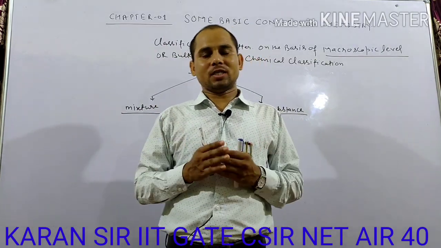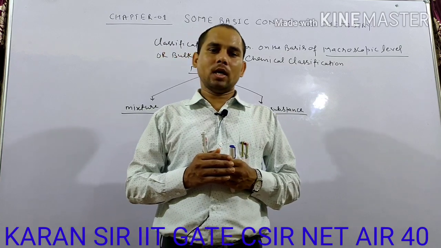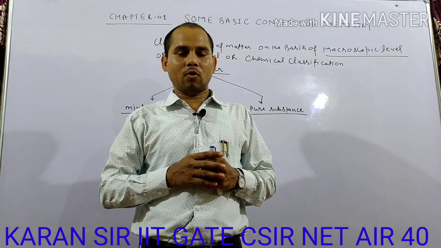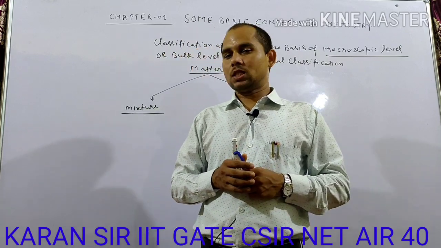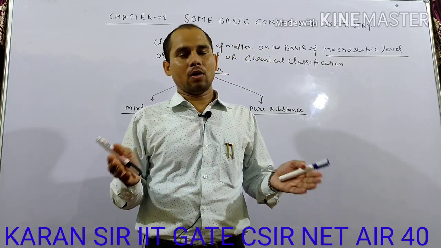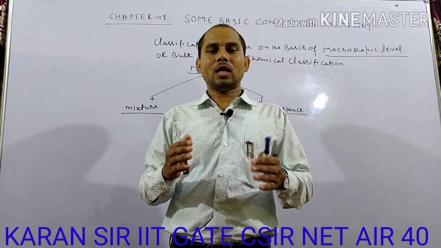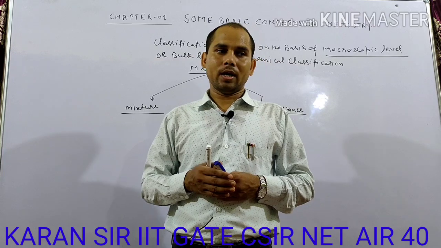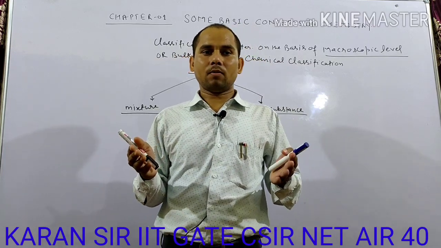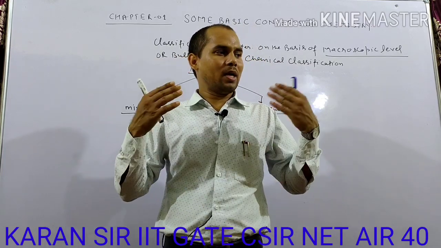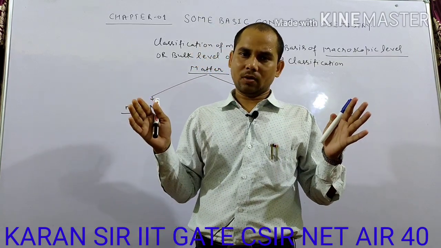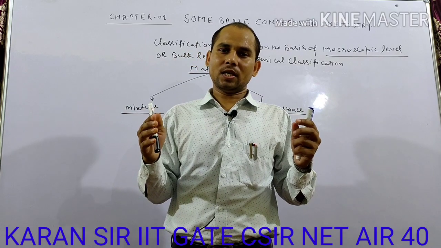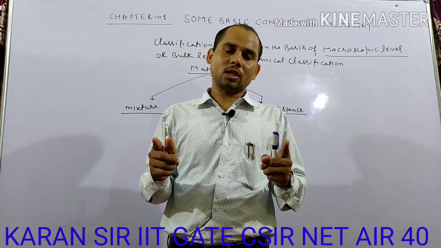When two or more substances are mixed together in any ratio, they form a mixture. For example, we mix NaCl with flour, NaCl with sugar, sand and water, iron filings and sulfur powder. So you can make a lot of examples of the mixture. Mixing of two or more substances in any ratio is called mixture.